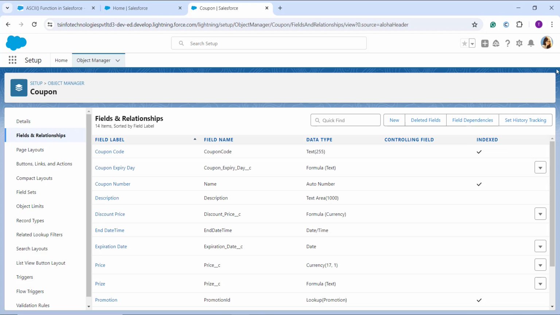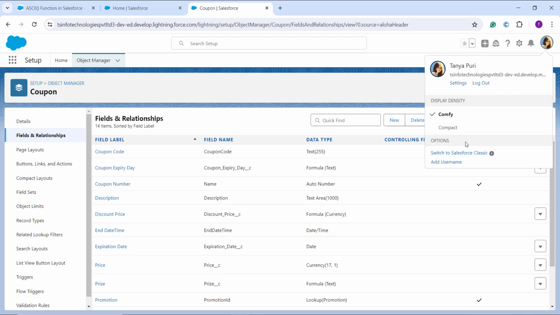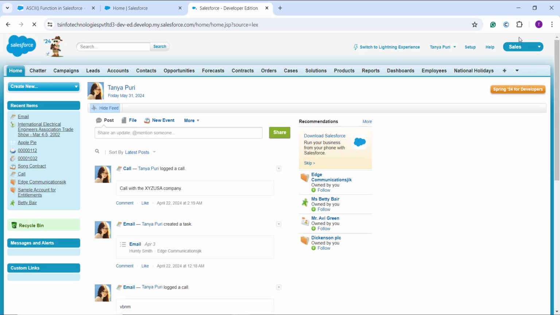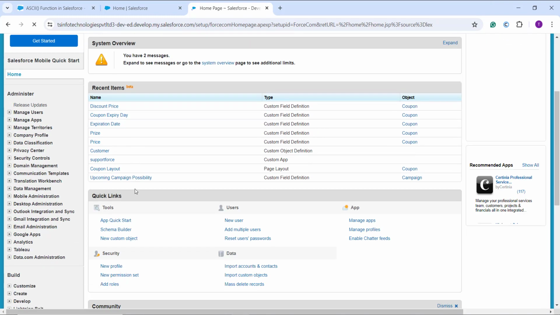Now let's see how we can do it in Salesforce Classic. So I click on my profile, and here I click on Switch to Salesforce Classic to redirect myself to the Classic interface. Once I reach the Classic one, I click on the Setup option given on the top right side, and from here I need to scroll down to the Build section.